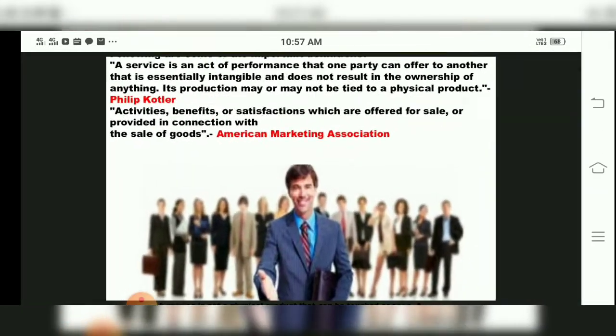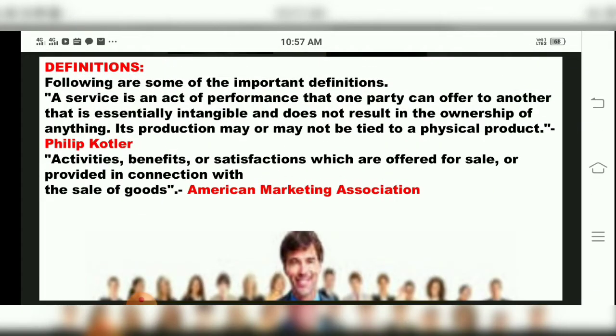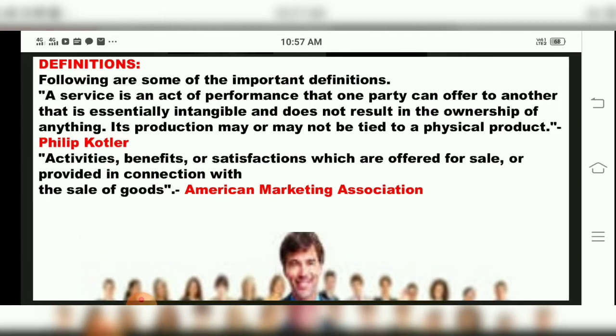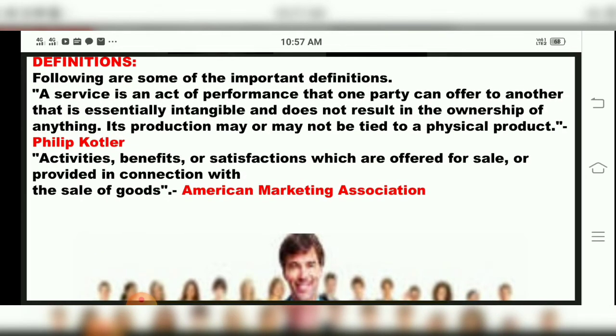So we'll see the definition. Our next part is the definition of service. They have told over here that a service is an act of performance that one party can offer to another, that is essentially intangible and does not result in the ownership of anything. Its production may or may not be tied to a physical product. This is by Philip Kotler.